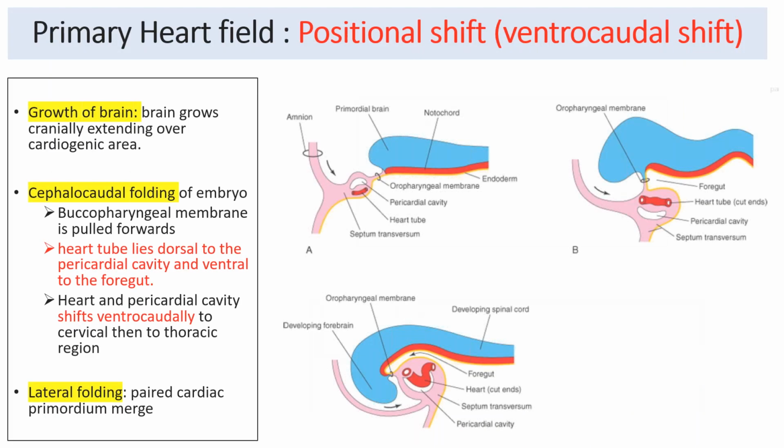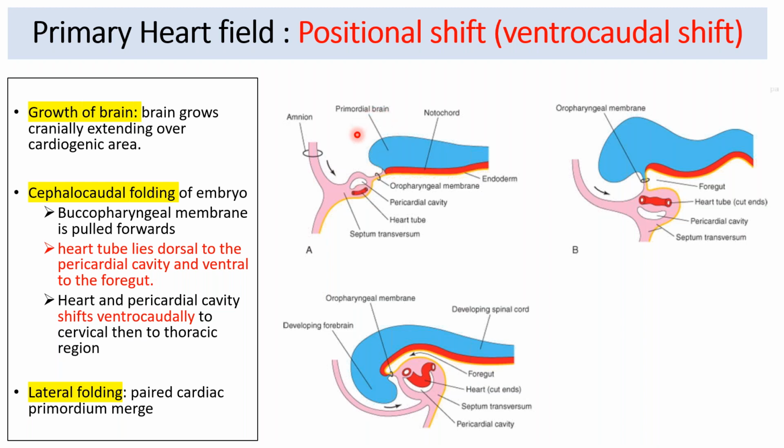Now, as we know, the heart is not cranial to the buccopharyngeal membrane, or the future mouth. This buccopharyngeal membrane is the future mouth. So our heart, in adults, is lower down. So how does this primary heart field shift its position? The heart field is going to shift ventrocaudally. How is this ventrocaudal shift brought about?